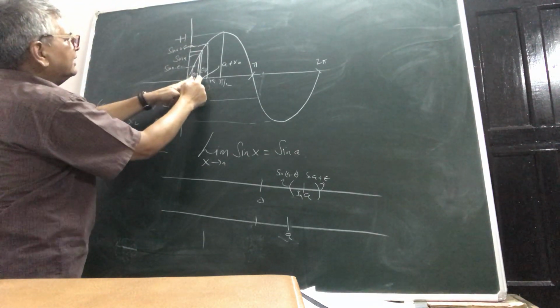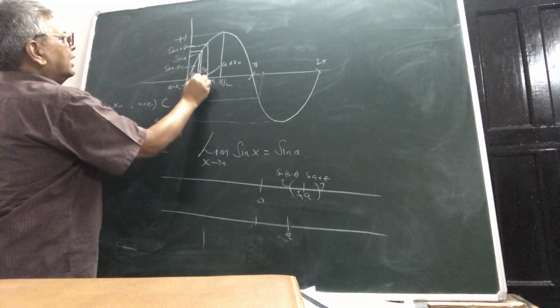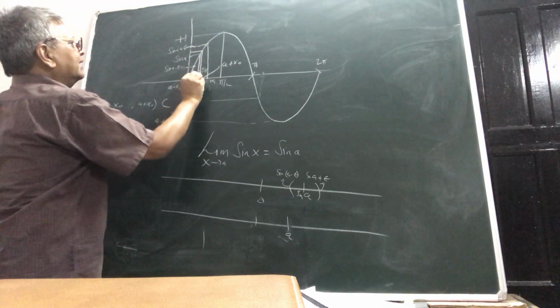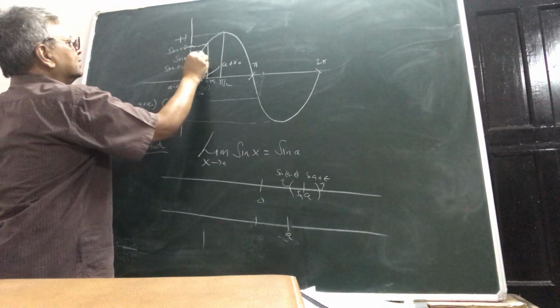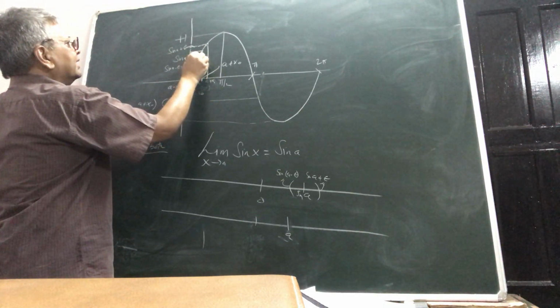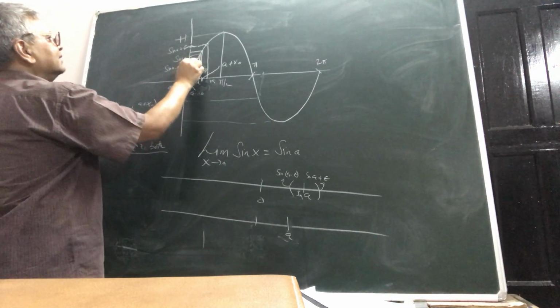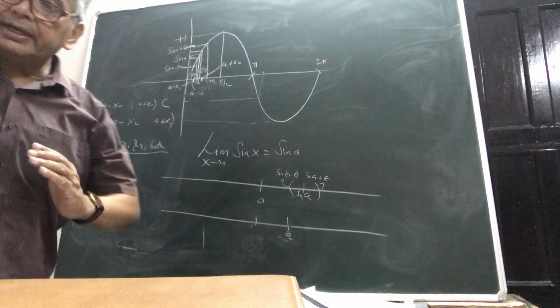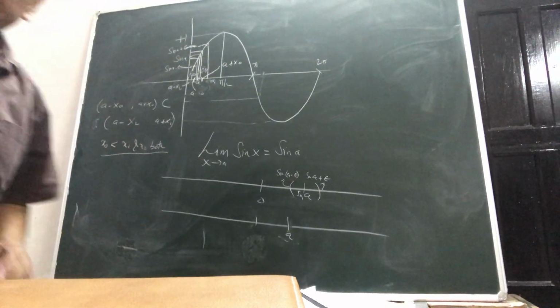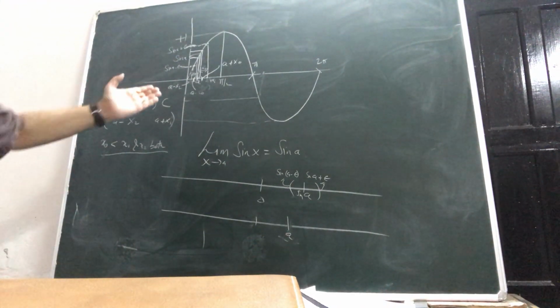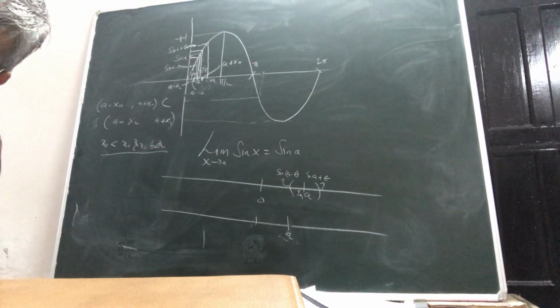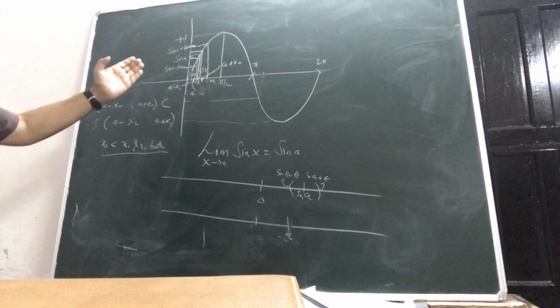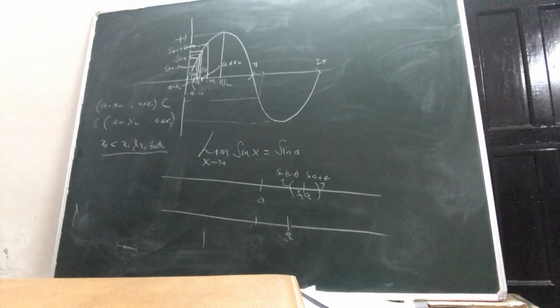Please see, in this neighborhood you choose x anywhere, and you can easily show that this is the value. Again see, it is between sin a plus epsilon and sin a minus epsilon. So graphically you can show that yes, this is one graphical method of finding delta for all the continuous curves.